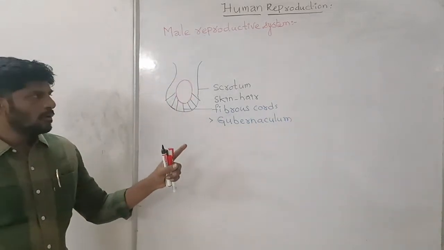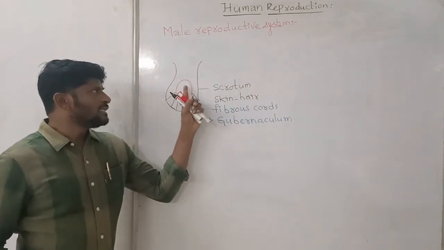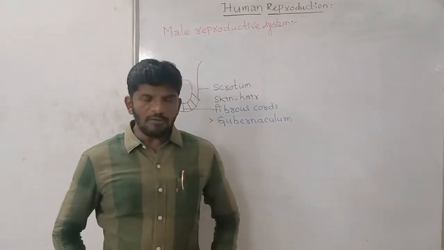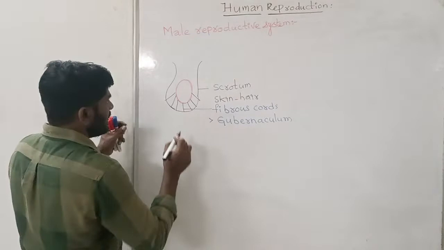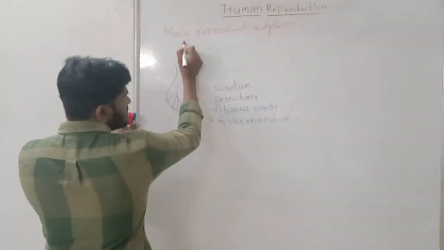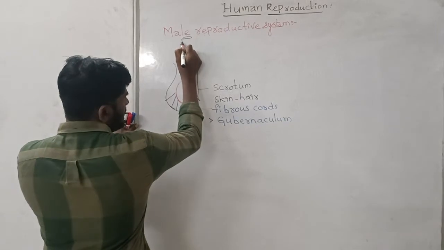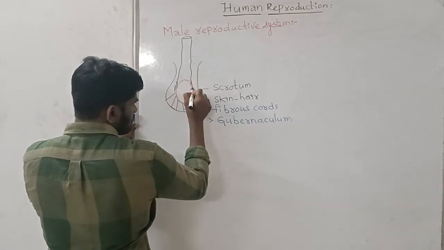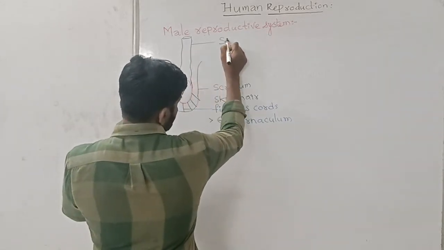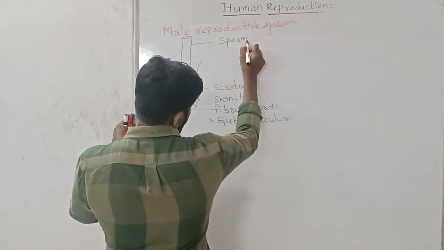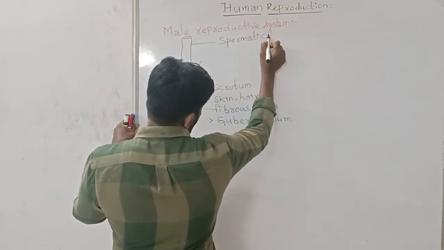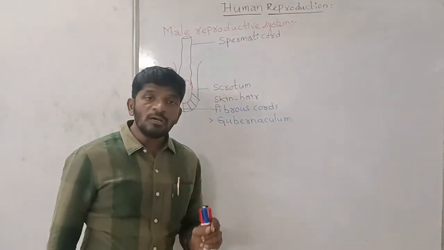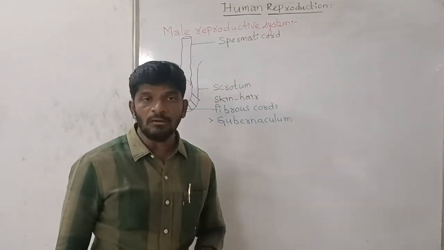With the help of the fibrous cord gubernaculum, the testis is attached to the scrotum, and the testis is connected to the abdomen with the help of a cord. For each testis there is a cord, called the spermatic cord. This is present inside the inguinal canal.